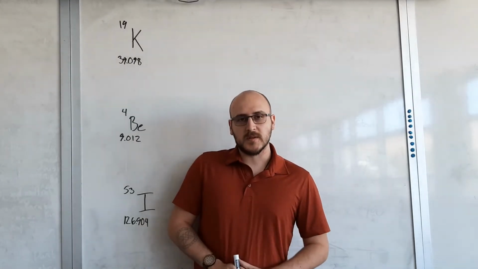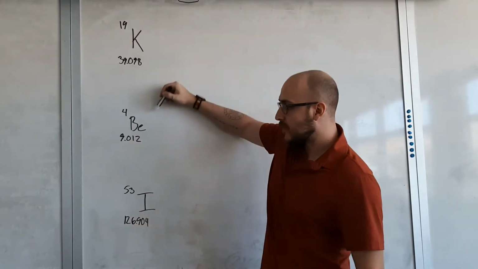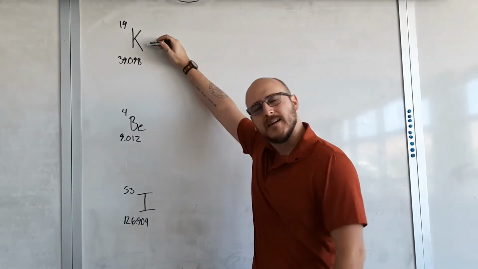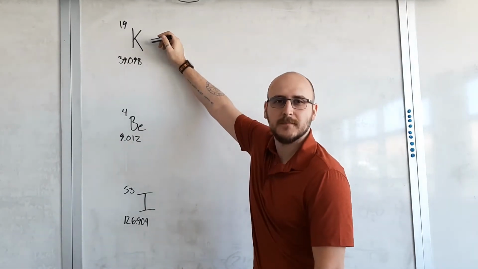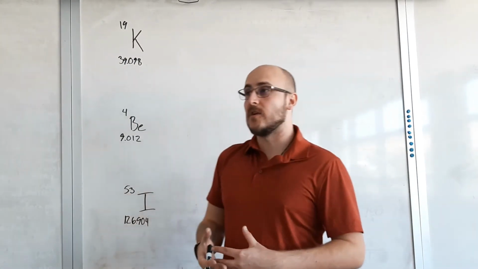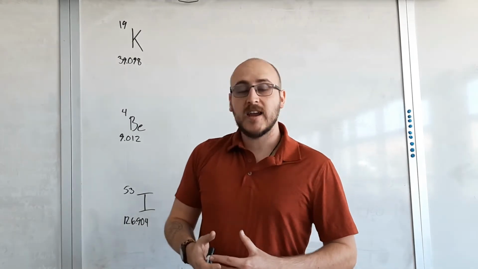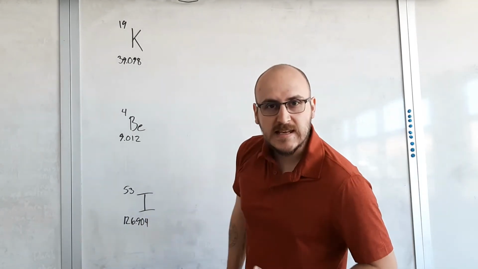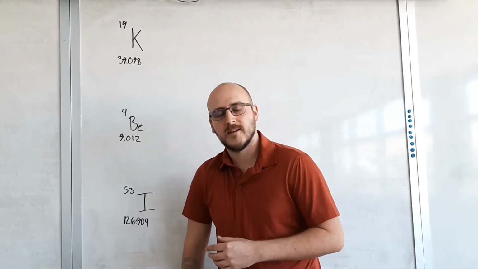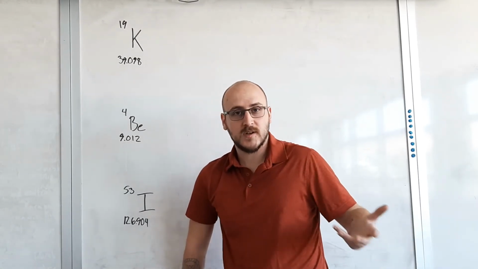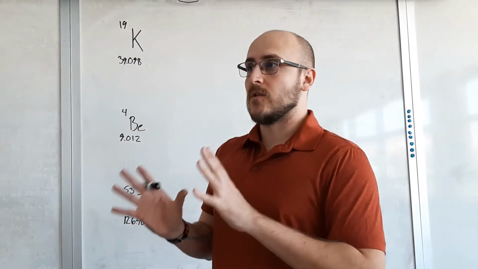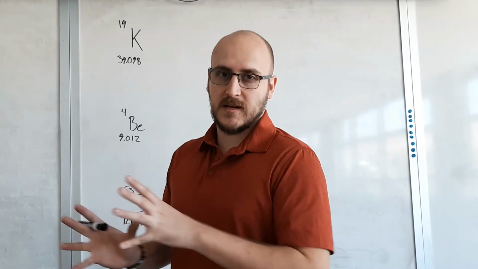Okay, so we've got 3 elements up here. We've got potassium, beryllium, and iodine. Now, first thing you may be noticing, potassium doesn't have a K in its name. A lot of those elements are named off of ancient names for them. Like you'll notice that iron is up there with an Fe. There's no F or an E in iron. That comes from an ancient name for it, ferrous.